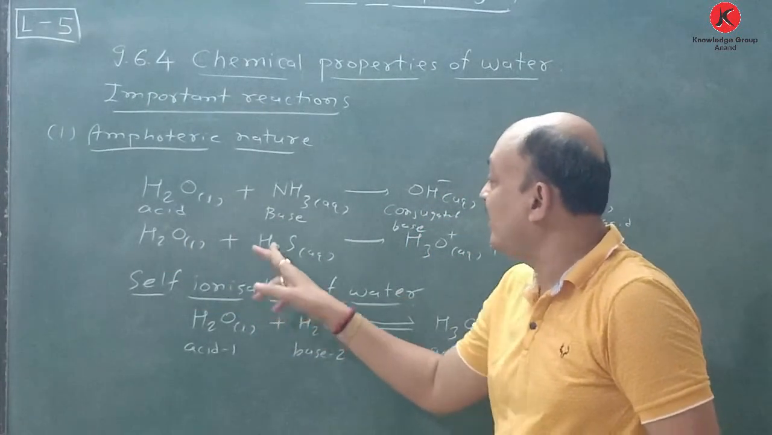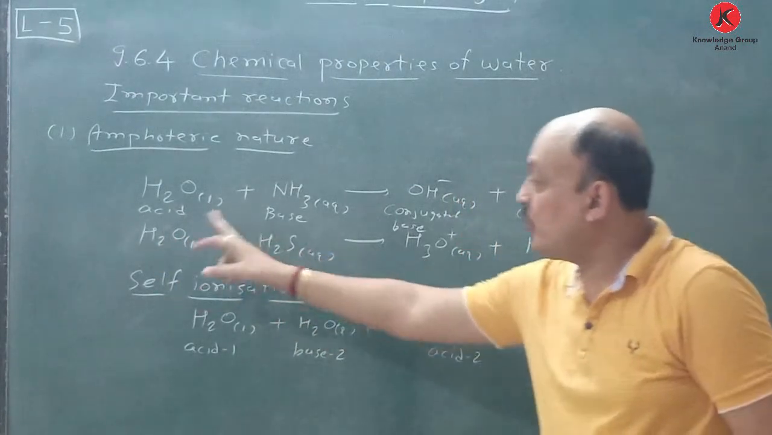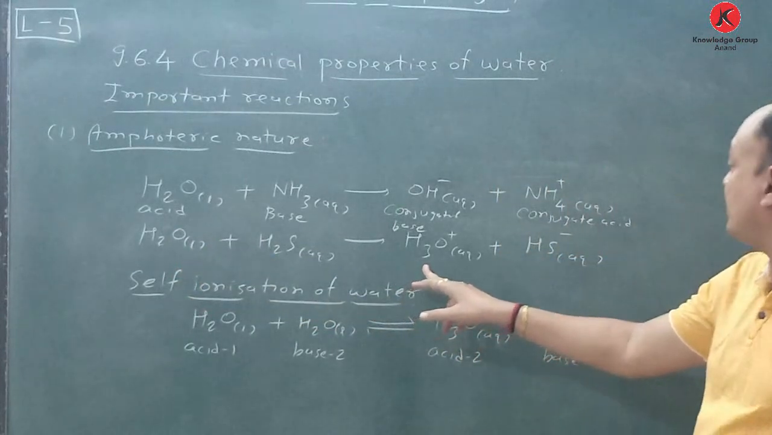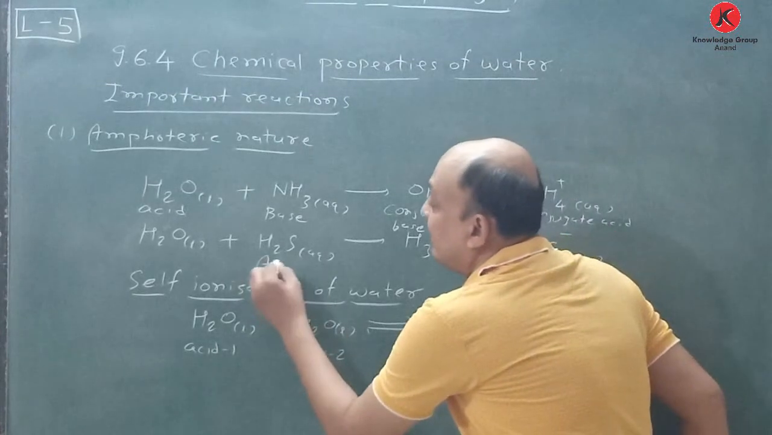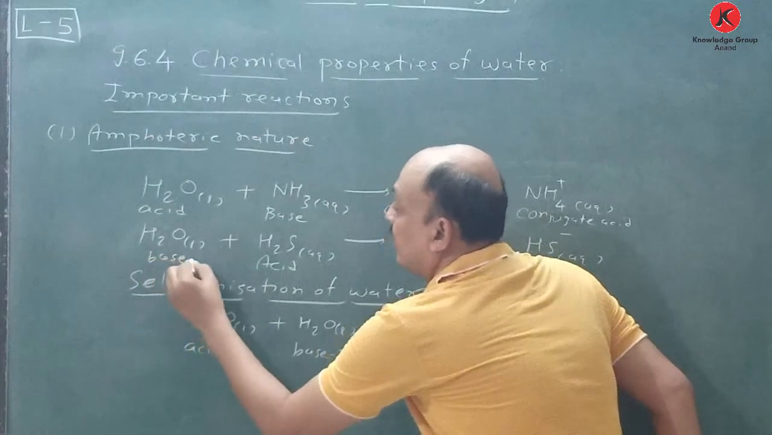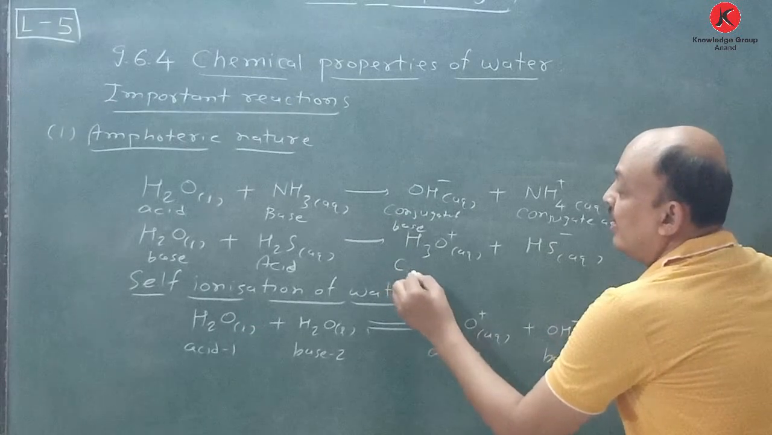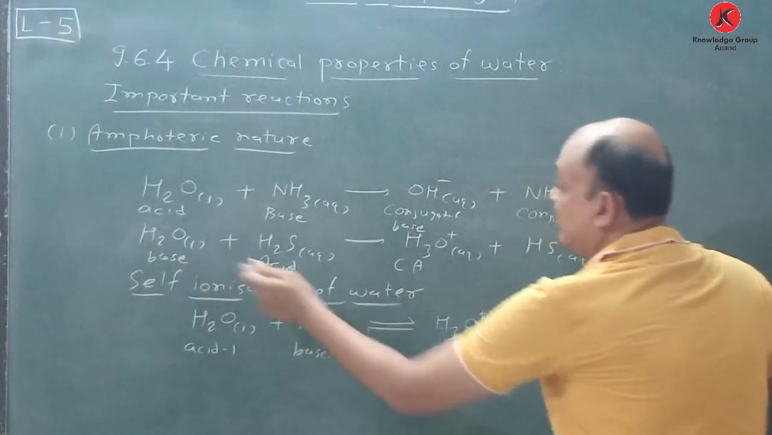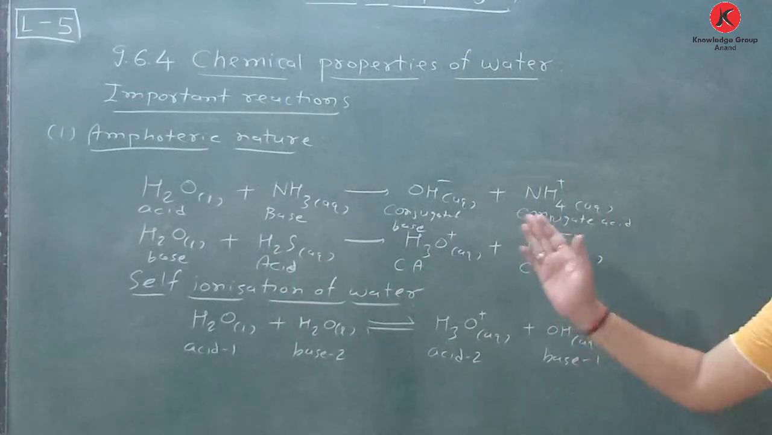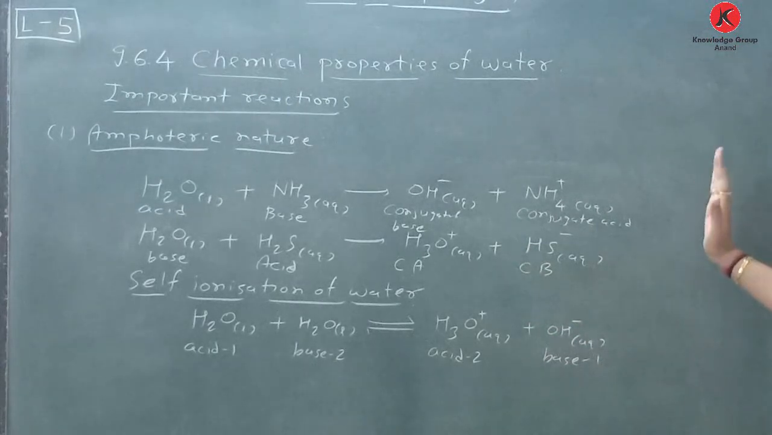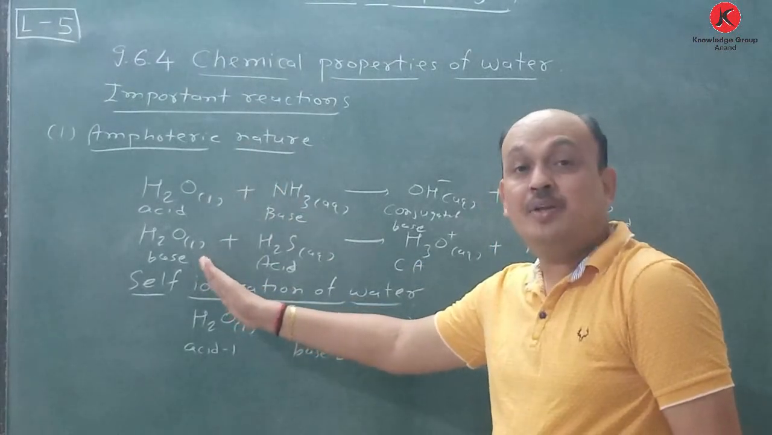H2O liquid plus H2S. Here hydrogen is protonated towards H2O. H plus is protonated towards H2O, then H3O plus, the hydronium ion, is produced and HS minus is there. According to that, this is acid and this is base. So H3O plus is nothing but the conjugate acid of this base, and this is the conjugate base of this H2S. You already learned this in the equilibrium chapter, and that's why you can say amphoteric nature, because water acts as acid as well as base according to the condition.